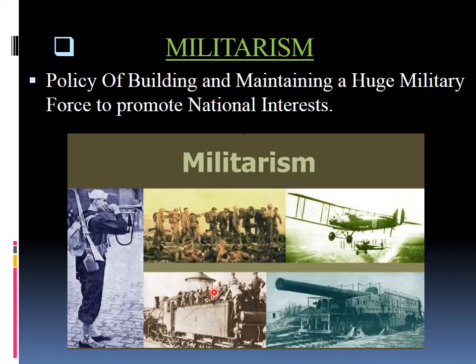Militarism. Militarism is nothing but a policy of building a huge army and maintaining it to promote national interests. That is, to protect their boundaries and to extend their territories beyond their limits. So they were spending more and more on the military. For navy, army and air force, they were spending more and more. This policy is known as militarism, and almost all industrialized countries spent heavily on it.